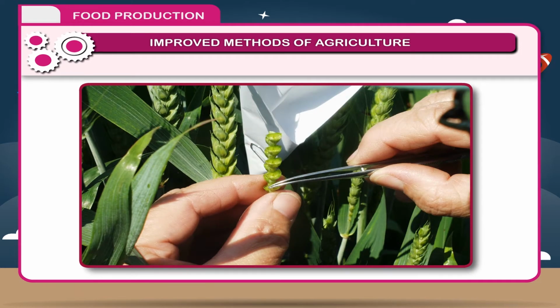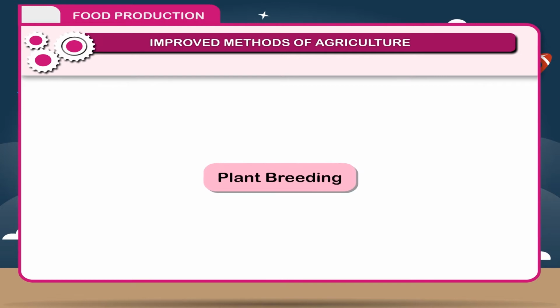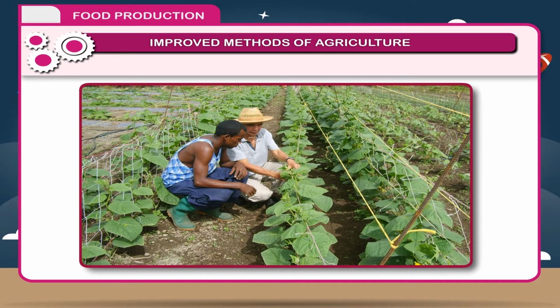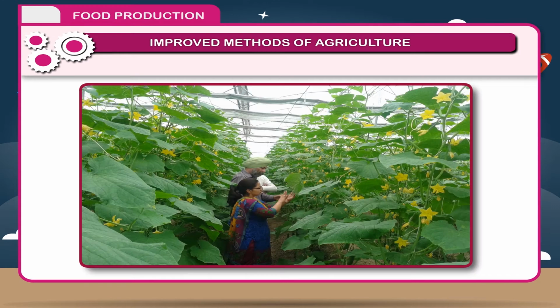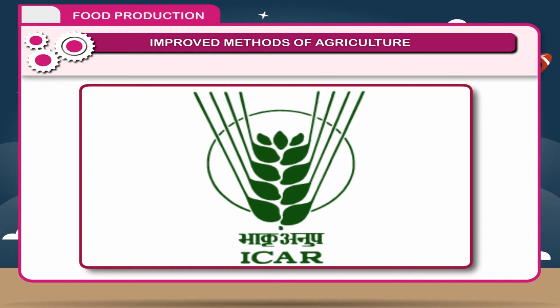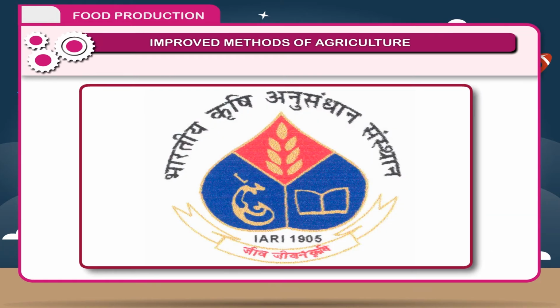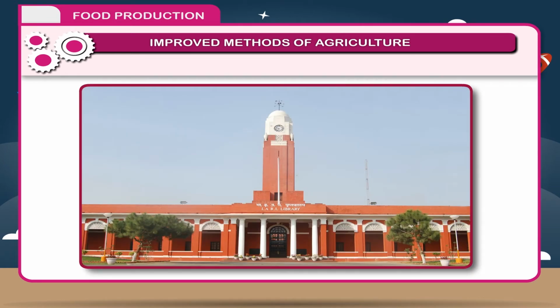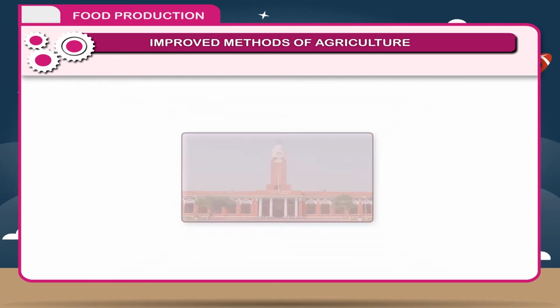This is done by plant breeding. Plant breeding is the practical application of genetic principles to the development of improved agriculture and horticultural crops. The varieties have been improved at various research centers. Indian Council of Agricultural Research (ICAR), Indian Agricultural Research Institute (IARI), and various agricultural universities are the important centers for improvement of varieties. The main objectives of these are: